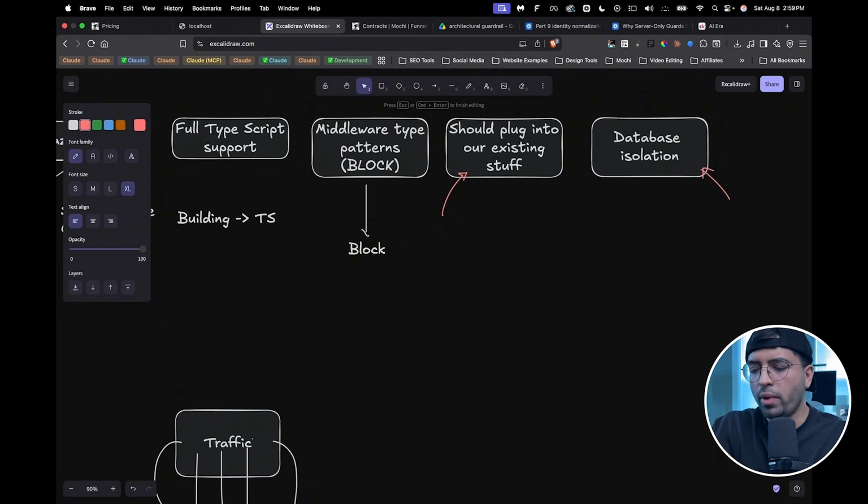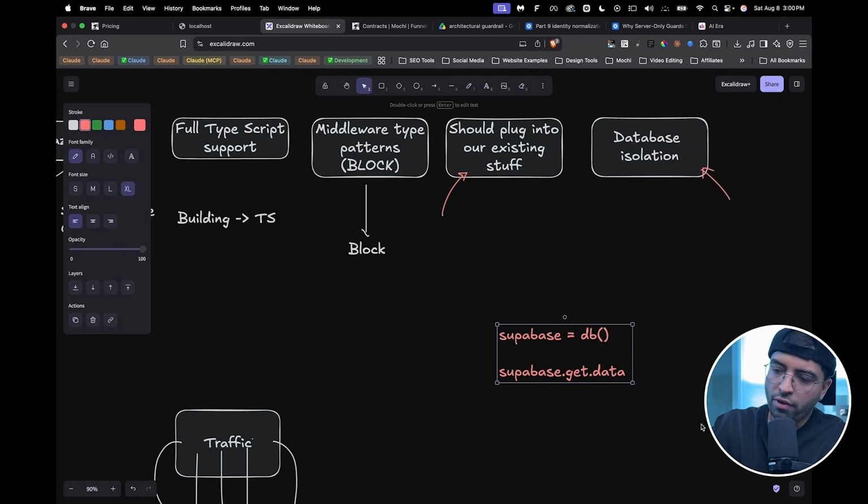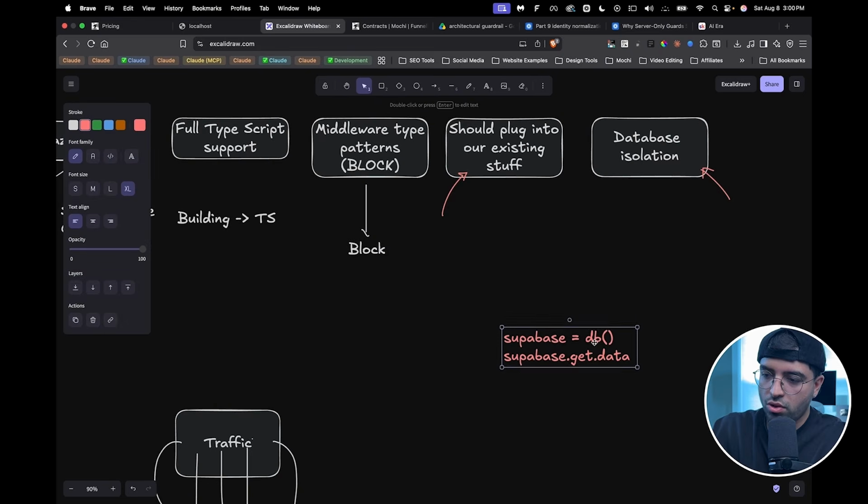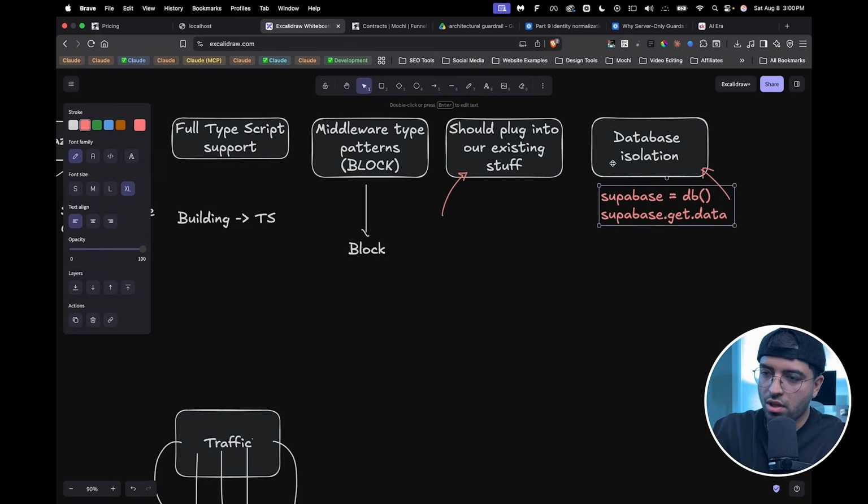So I think there's a way you can create an instance with Supabase, right? Something like this. I don't know, I'm just giving an example. And then inside the app, they would start using Supabase to do supabase.get data, for example, right? Now, what if I want to change my database? What if the database is slow? What if I'm just not happy with my experience? And so you see, you've kind of screwed yourself over.